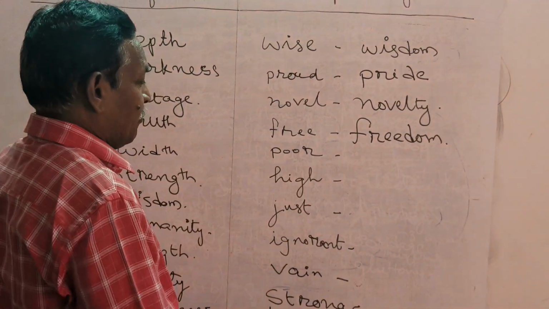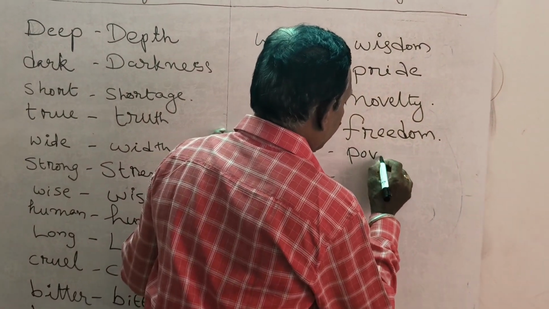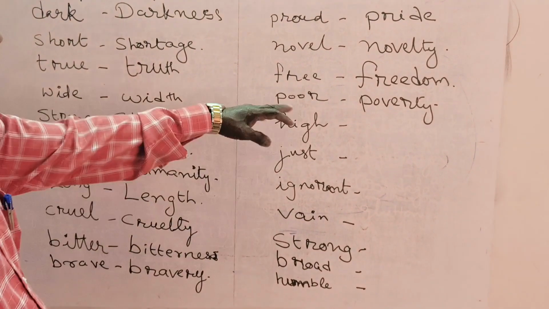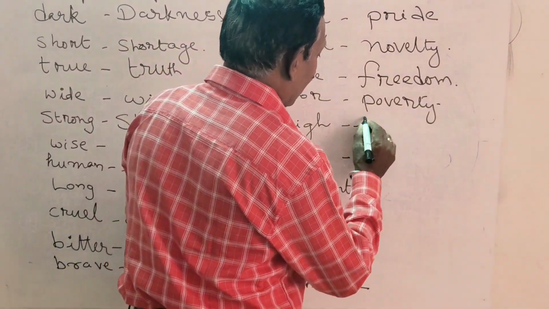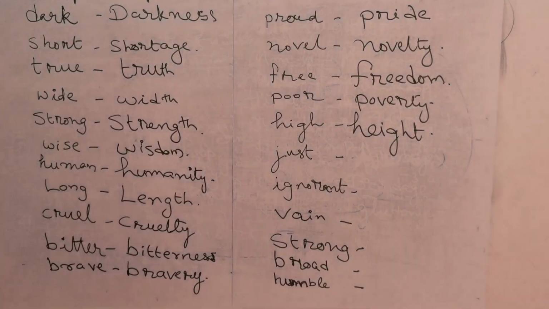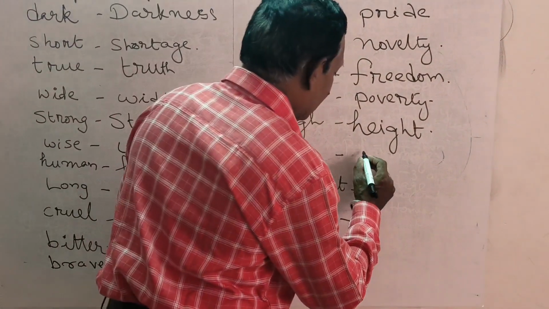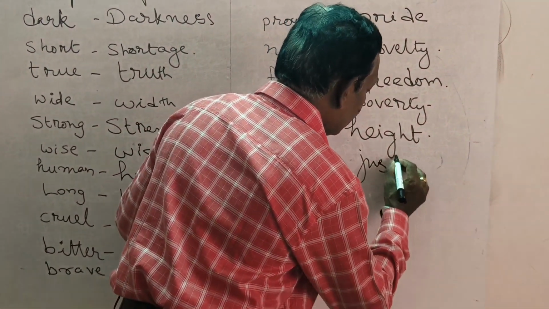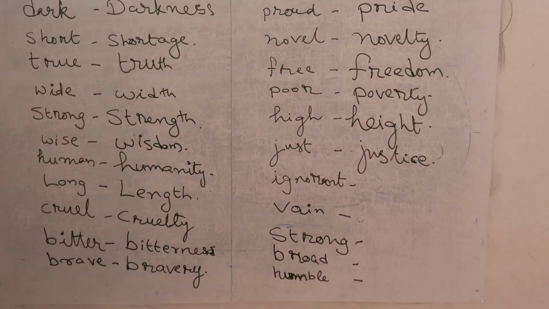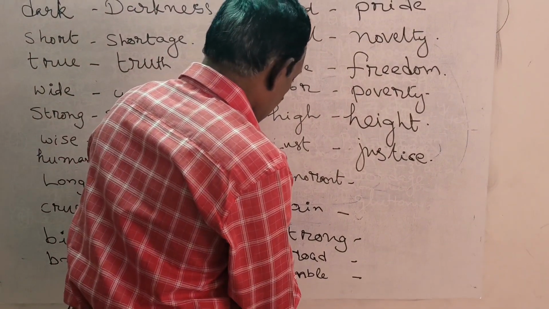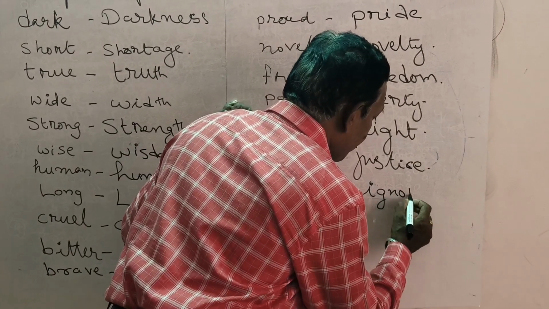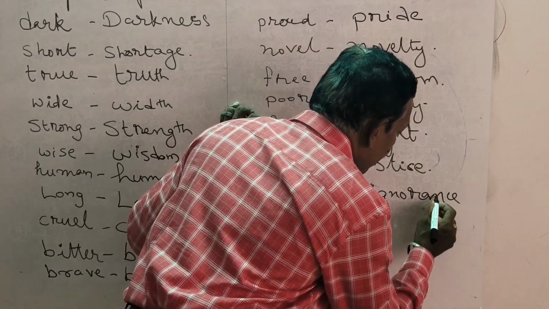Poor. The abstract noun for poor is poverty. Height. The abstract noun for high is height. Just. The abstract noun for just is justice. Ignorant. The abstract noun for ignorant is ignorance.